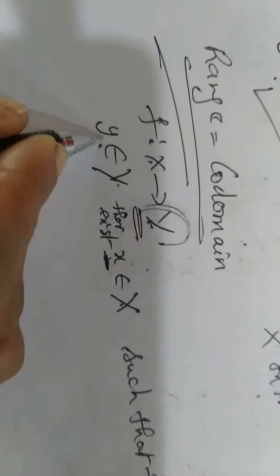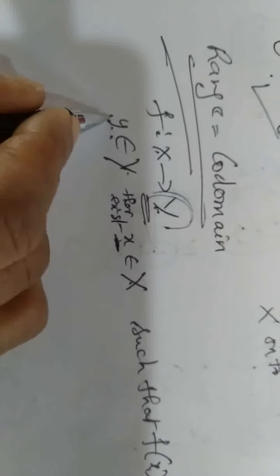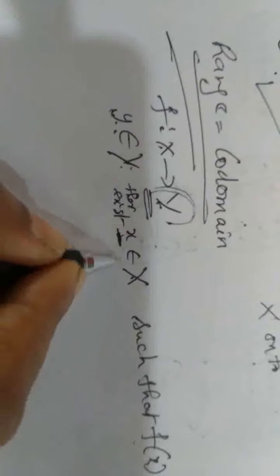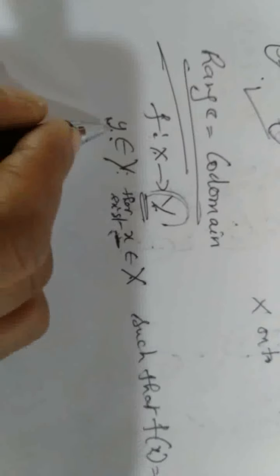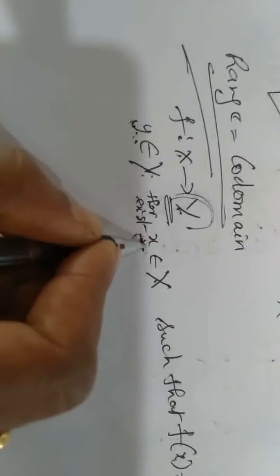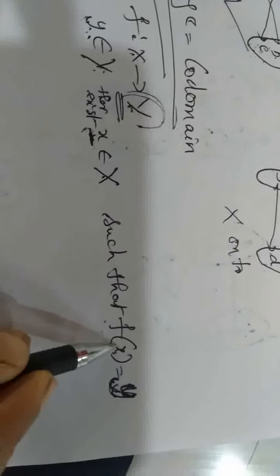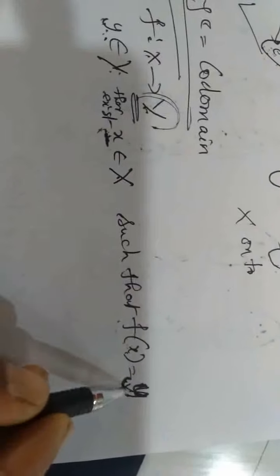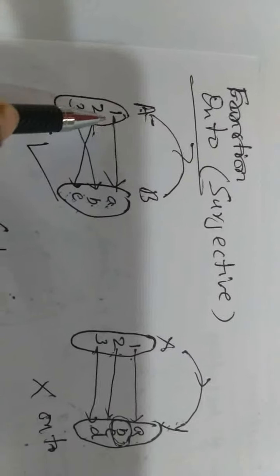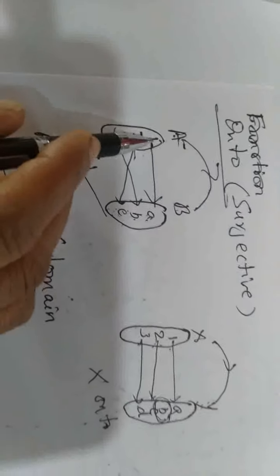y nalliruva ella elementಗಳಿಗೂ for every element y belongs to set Y, there exists x ಇರುವಂತ ಎಲ್ಲ ಎಲಿಮೆಂಟ್ಸ್ಗಳಿಗೂ ಕೂಡ x ಸಿಗಲೇಬೇಕು. Such that f of x is equal to y means image of x is y. All the elements of your codomain are images of at least one element of your set A.